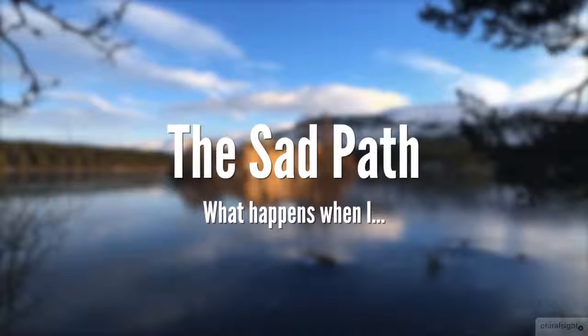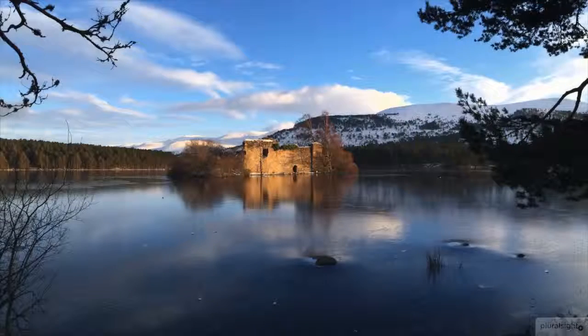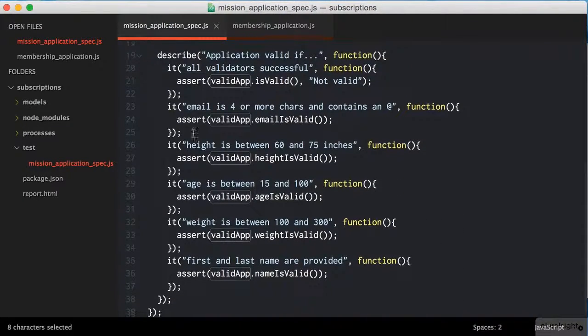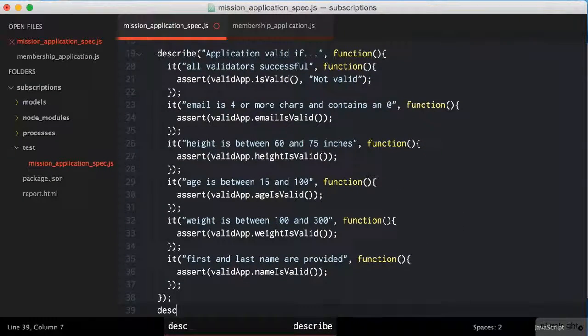In the last clip, we focused on what happens when everything goes right. Well, that is not exactly reality, is it? We can make sure that that is valid by now working on the sad path. What happens when things go wrong? So this first block you can consider to be, well, acceptance test.